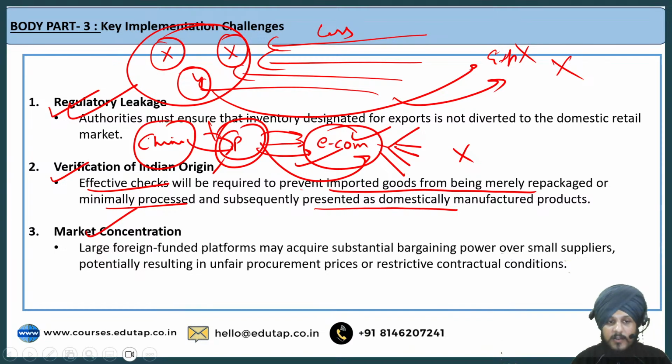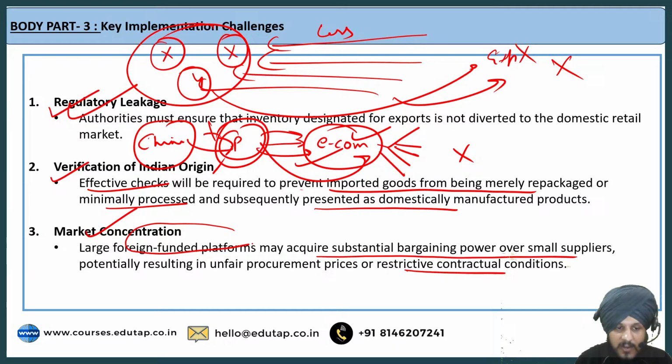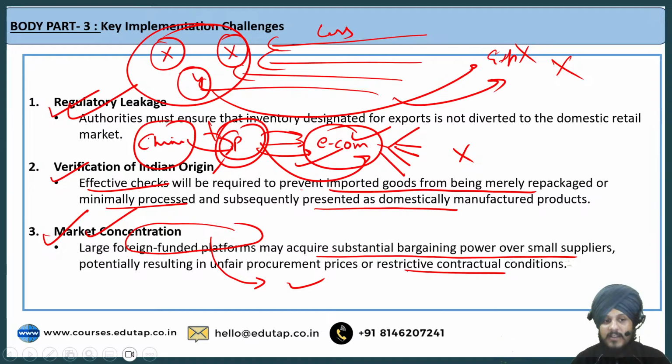Then market concentration. Large foreign funded platforms may acquire substantial bargaining power over small suppliers, potentially resulting in unfair procurement prices or restricted contractual conditions, right? Because a large e-commerce platform may purchase products from thousands of small manufacturers, and due to their size, they may gain greater negotiating power. That can impact the interest of the small players in the market, so that has to be avoided. This is another key implementation challenge, which is market concentration in the hands of a few companies or a few individuals.